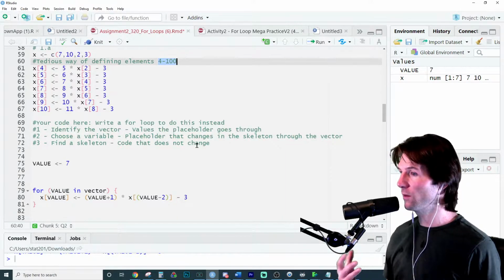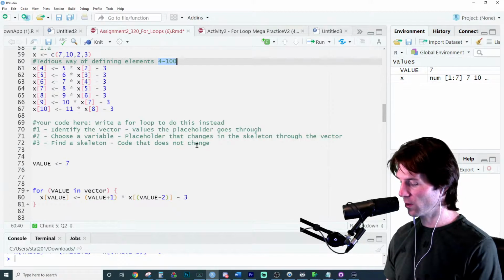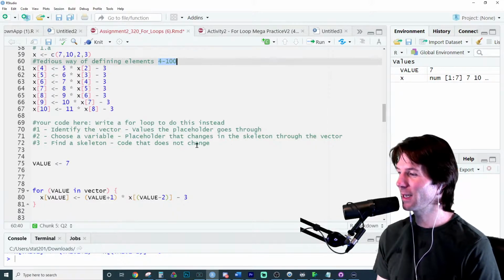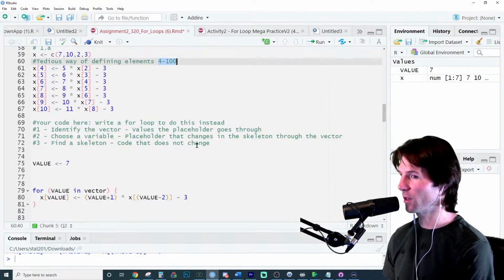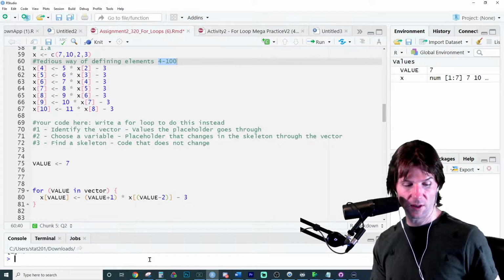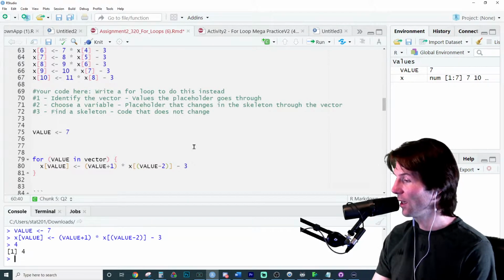Just be like, okay, I want to write the vector of numbers 4 through 100. They're like, okay, how do I do that? I need to make a vector of numbers that starts at 4, goes through 100, and gives every element. There's a lot of ways to do it. We might try it down here and see if our code works. How could we write the numbers 4 through 100?